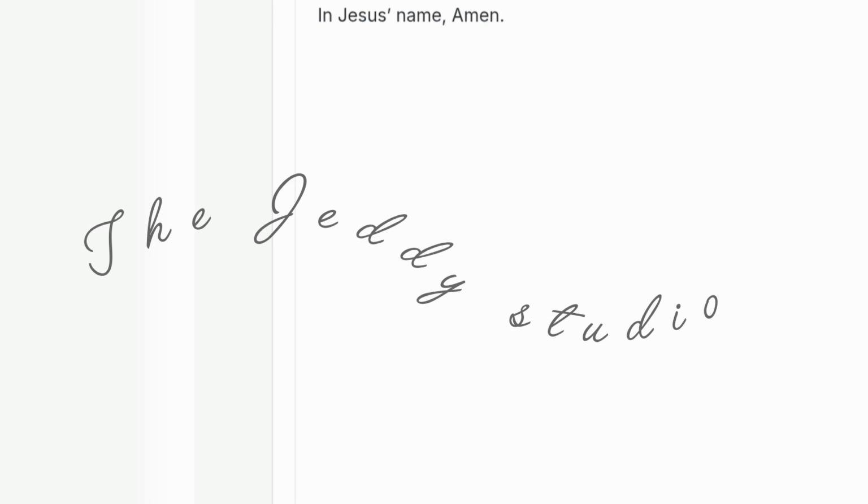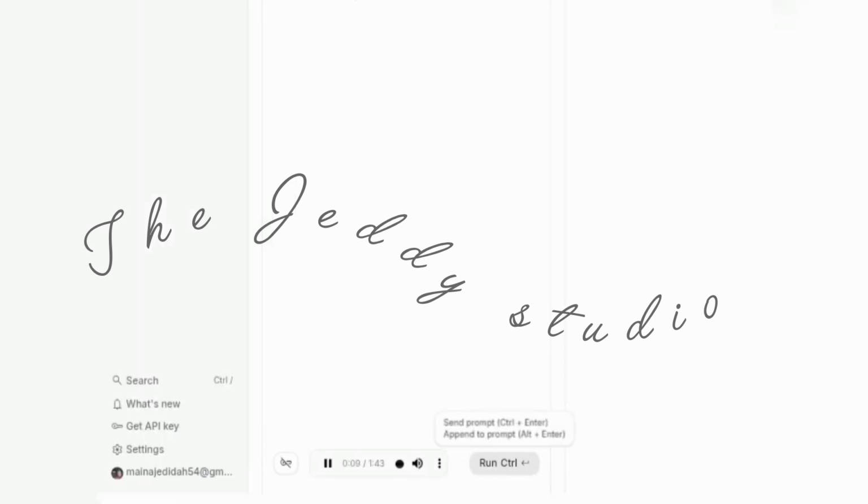And I think now my prayer is ready. It is here, so I will listen to it a bit. Let's see how it sounds.